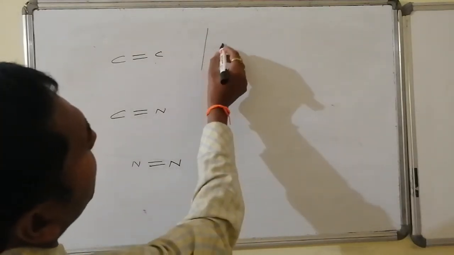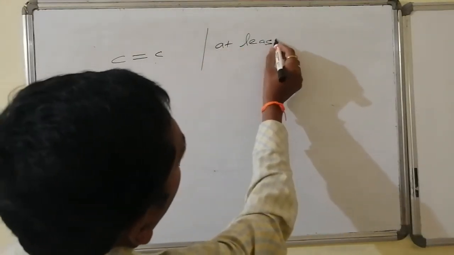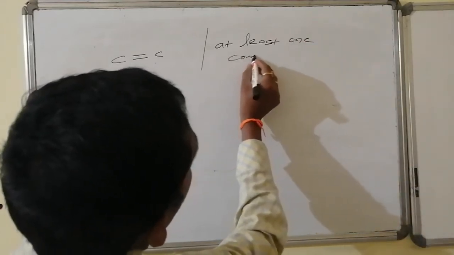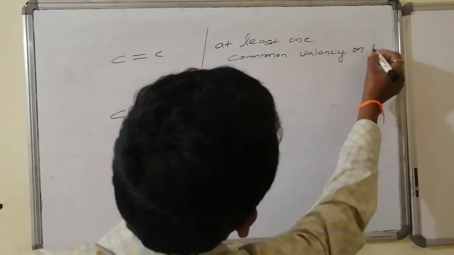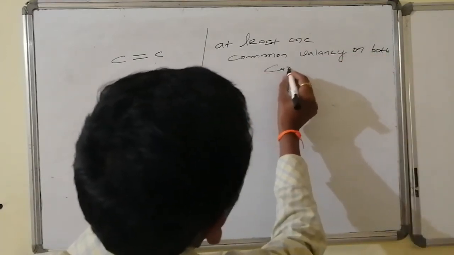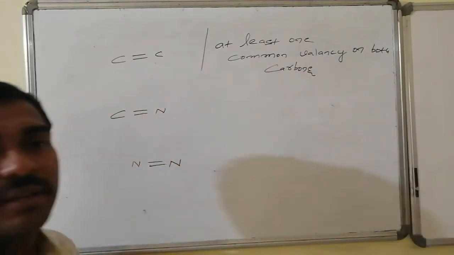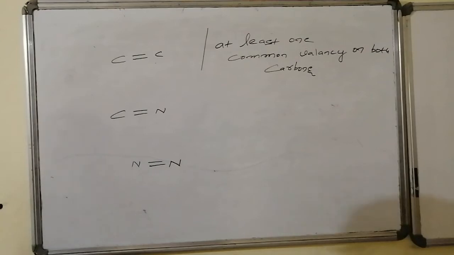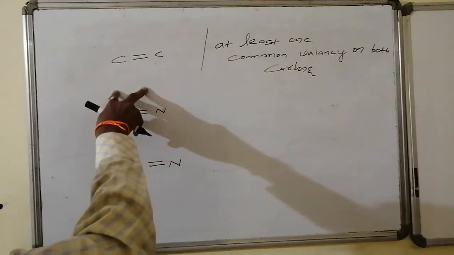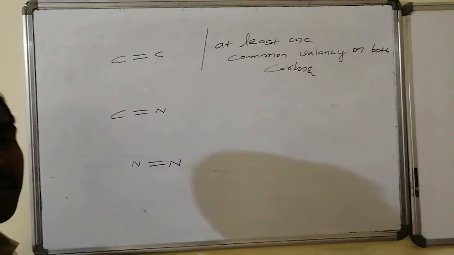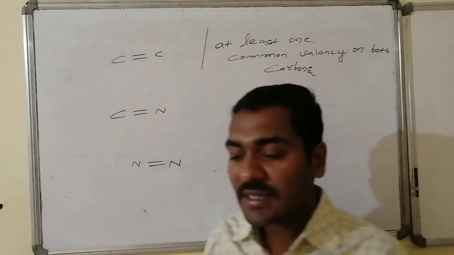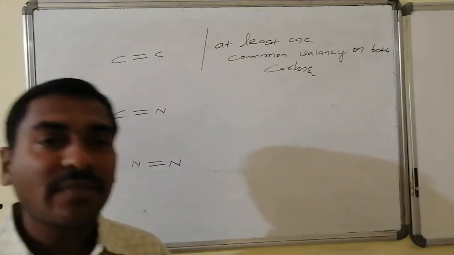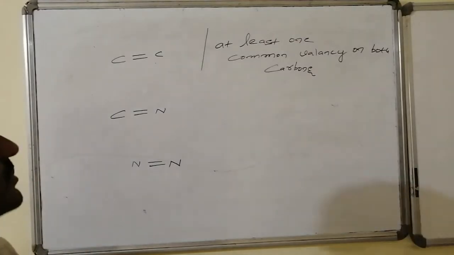So therefore the condition is at least one common group, or common valency, on both carbon atoms. If it is present, then this geometrical isomerism is possible. The same common group may be present towards the one side of the plane or towards the opposite sides of the plane. Due to that reason, we can claim that one of them is isomer to the other. Such kind of condition, validation, if it is present, then the geometrical isomerism is possible.